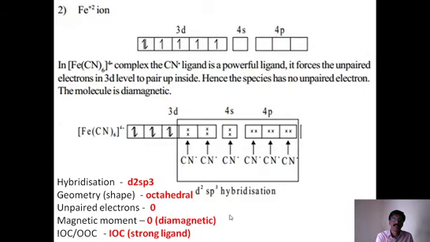And is it IOC or OOC? Because it is a strong field ligand, it is an inner orbital complex. 3d is involved. It is D2sp3. By looking at the hybridization itself, if it is D2sp3, we simply tell that it is an inner orbital complex.